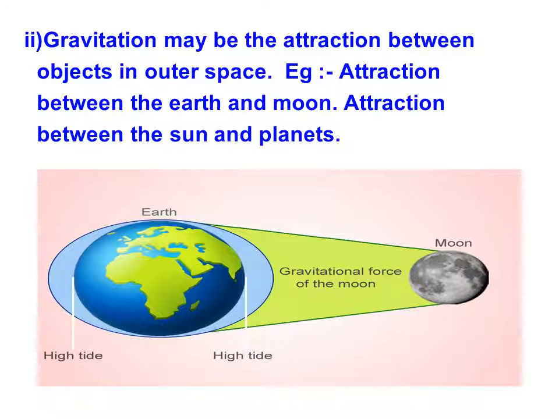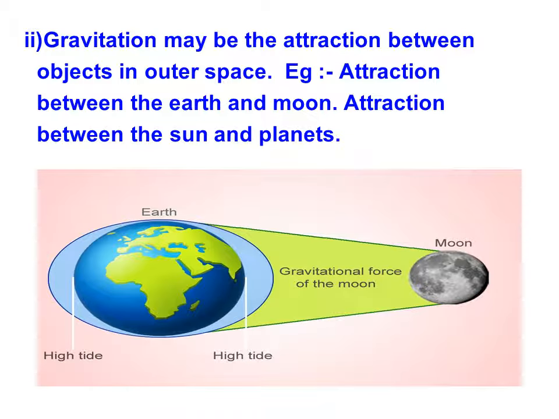Now let's move to another part. Gravity may be attraction between objects in outer space also. It's not that gravity is found only within the earth. It is found outside the earth also, in space. Example, the attraction between the earth and the moon. As we all know, the moon is our natural satellite and it revolves around the earth, due to the gravitational force of the earth as well as the moon.